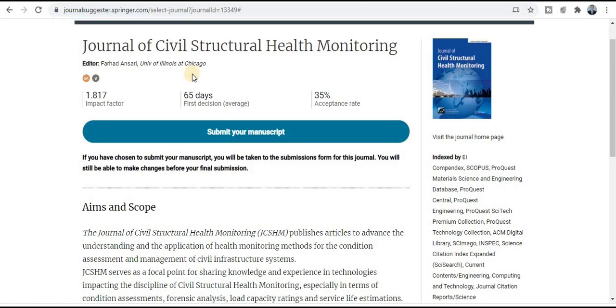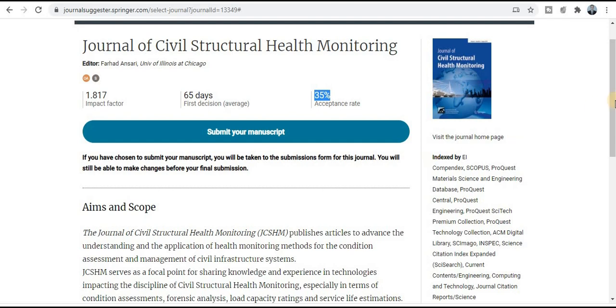Next category of this journal is the Journal of Civil Structural Health Monitoring, and for the publication time, you will get the notification within 65 days. So most probably you will get the notification about your manuscript and research article within 65 days. And the acceptance rate is really very good, 35%. So the chances of your research paper acceptance are very high.